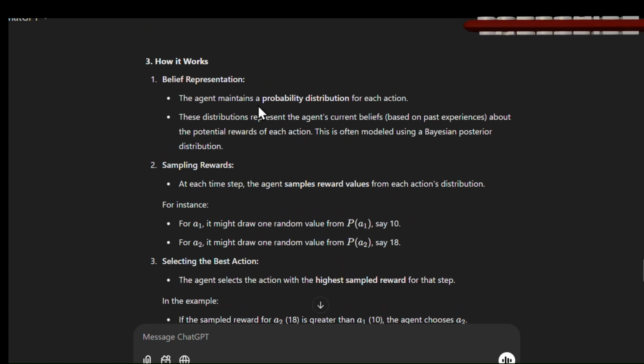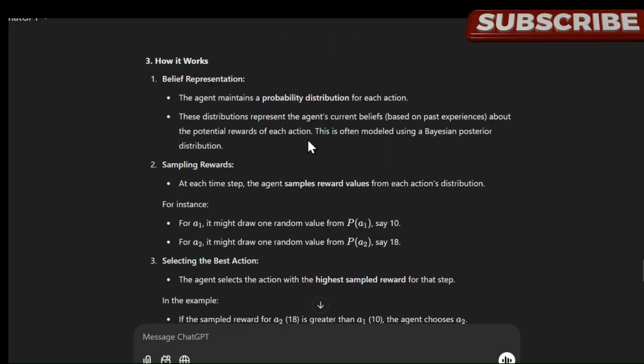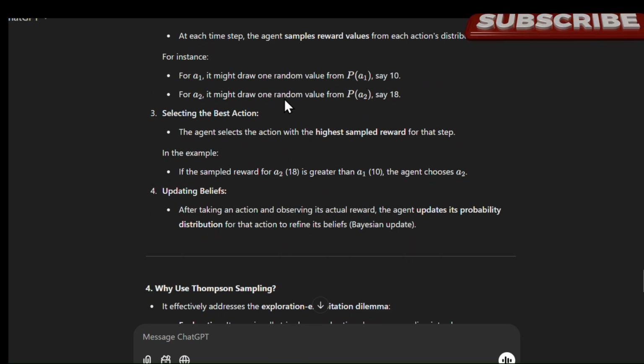And then we can see this example. I have already explained an example. It is also action A1 and action A2, where 10 and 18 are selected as sample reward values. When comparing 10 and 18, 18 is the highest one, so action A2 is selected as the next action to be taken by the agent. You can see it randomly chooses a value, say 10 and say 18, so 18 is selected. It would select the best action, so 18 is the best action. It is selecting action A2.